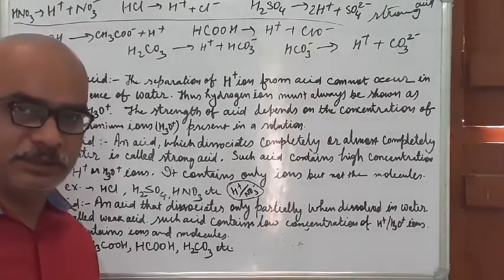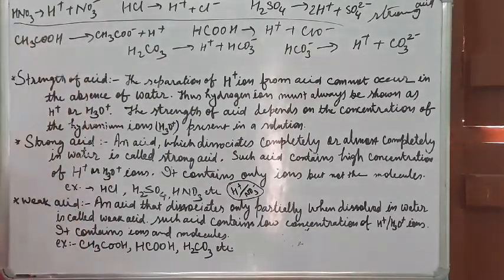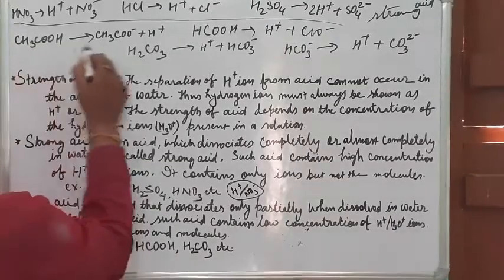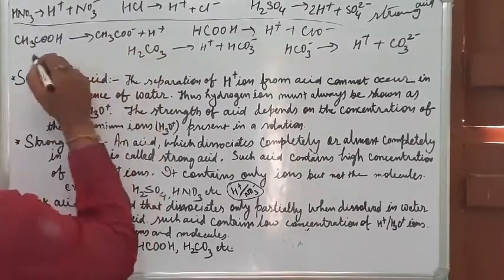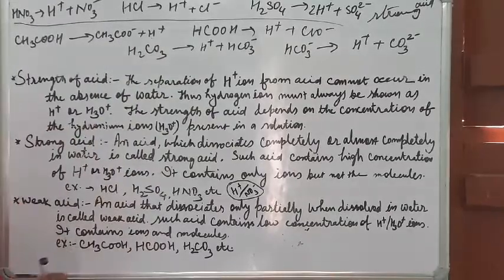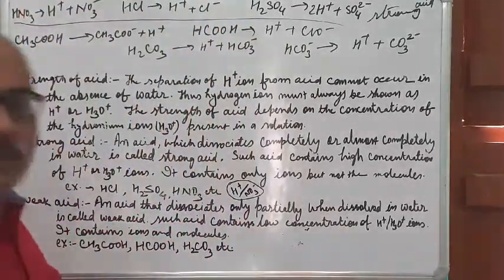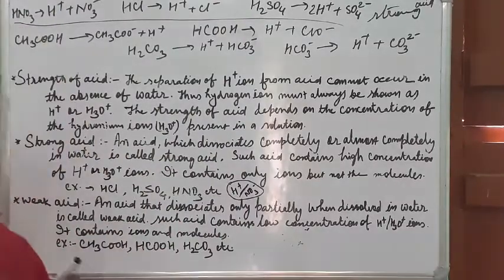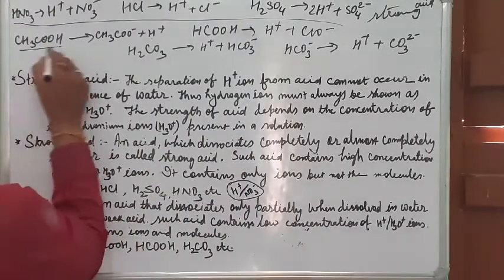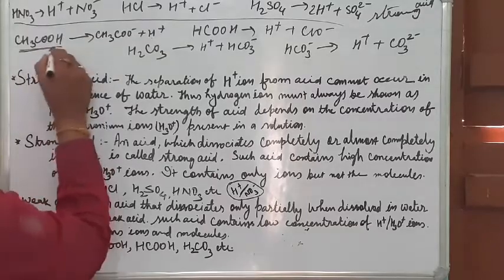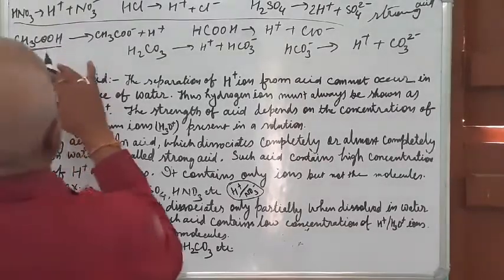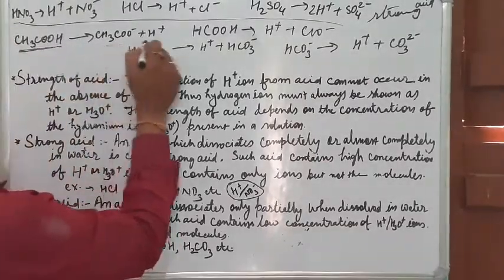Apart from this, what you will see is that some of the CH3COOH dissociates, and most of the acetic acid, around 90 to 95% of the CH3COOH molecules, remain as CH3COOH. Only 10% of the CH3COOH will dissociate like this.